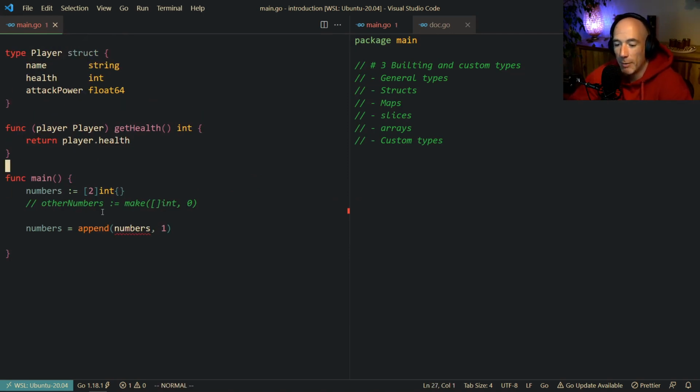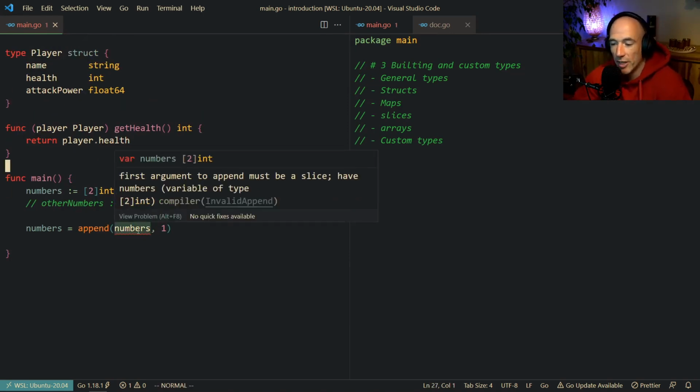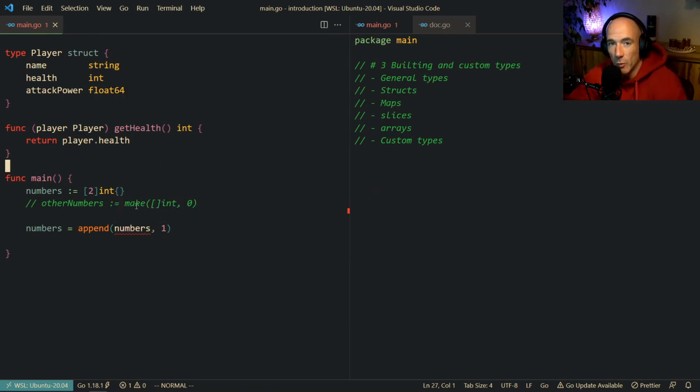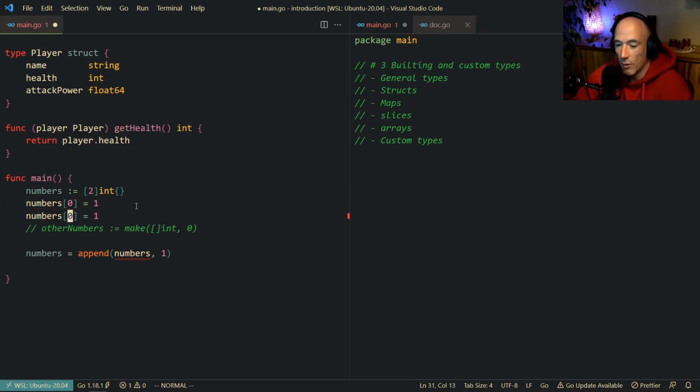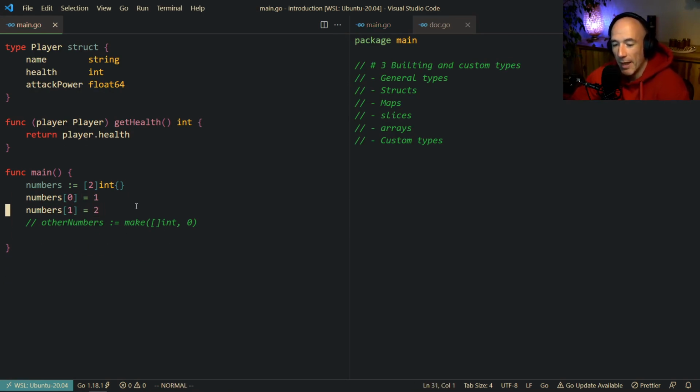And that's going to be a problem, because the first argument to append must be a slice, and this is basically an array. We just can't use that, because it's a fixed-size numbers array. The only way we can add to this numbers is by doing this: numbers index 0 is going to be 1, and numbers index 1 is going to be 2, for example. That's perfectly fine for an array.